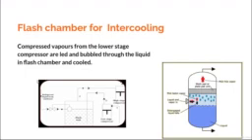And then the cooled refrigerant, which would now be at state 3, would be given as an input to the high stage compression. Let us be clear on how the intercooling is achieved using a flash chamber, or flash tank.